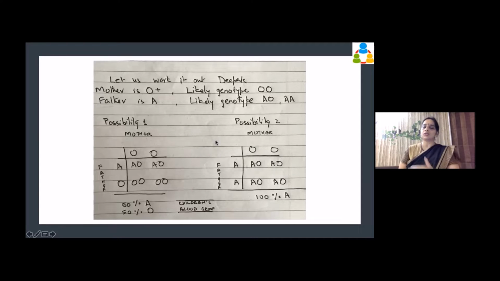We can also work it out in reverse. For example, if it is AB, Jyotika, when you give the answer to me, you go backwards. Like your sister is AB, so where are they coming from? You just try it out. I will help you. If you do this in your discussion group, we can actually clarify this.